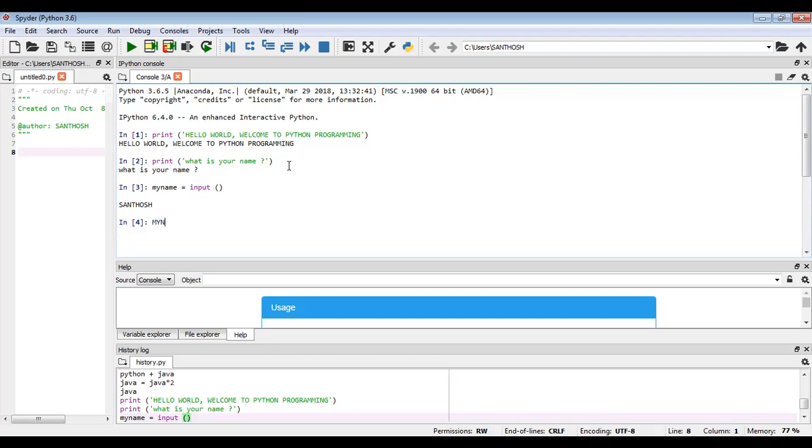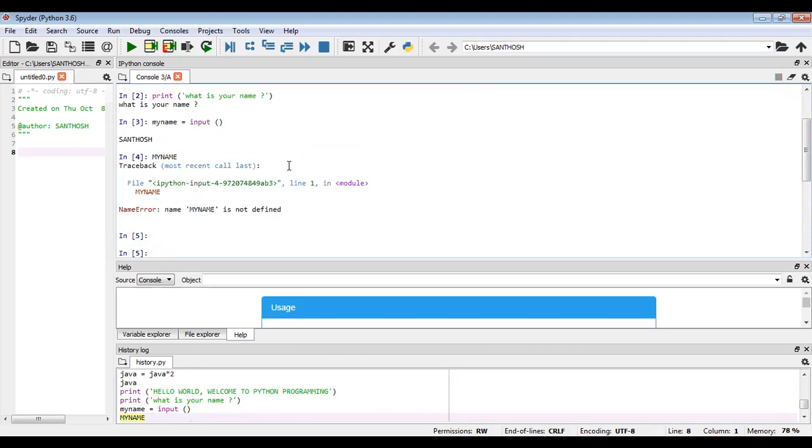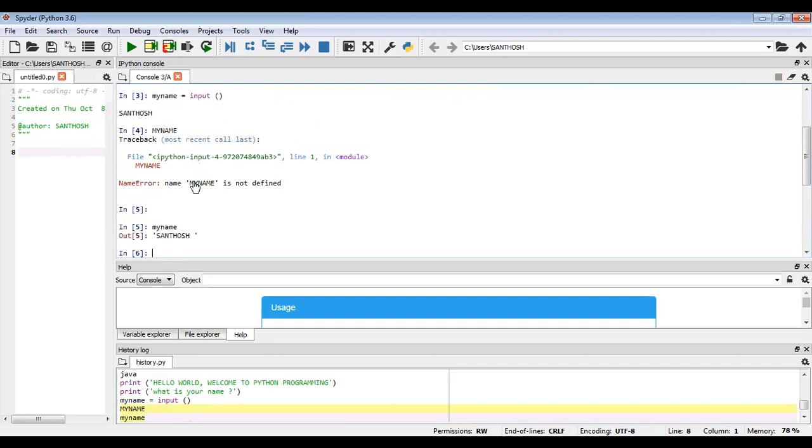Now if I type my name in uppercase, what happens? You get an error: name is not defined. But why? I defined my name in lowercase. That's why I said variable names are case sensitive. Now if I type in lowercase, can I print my name? Let's see. Yes, it will print.